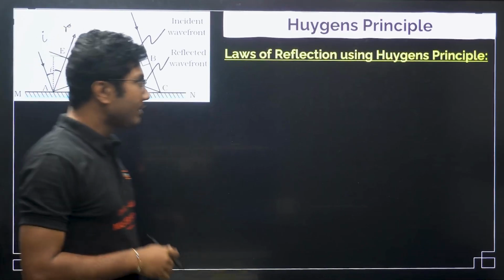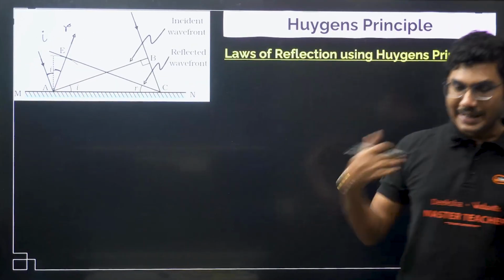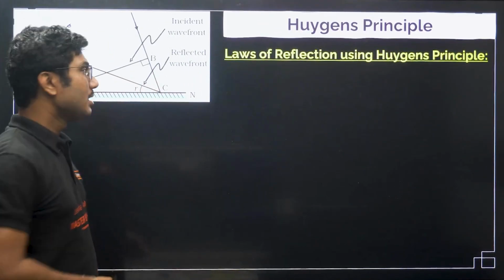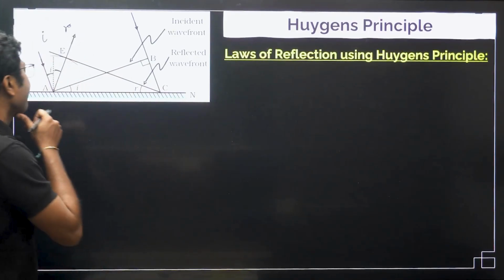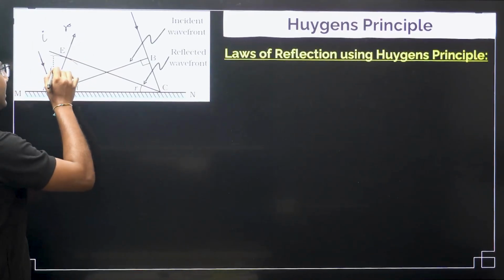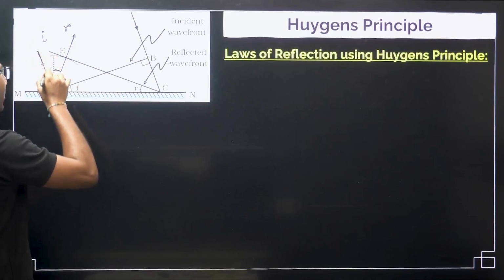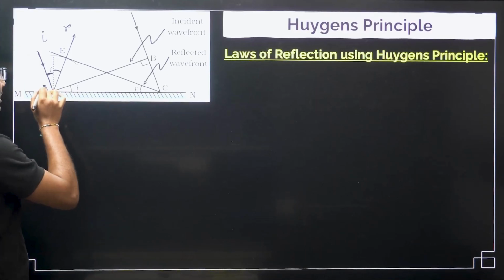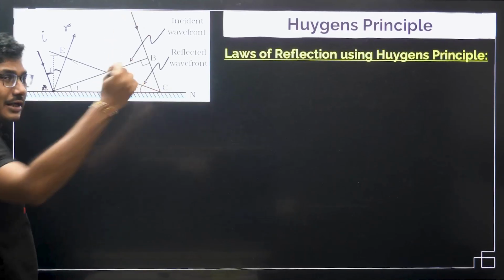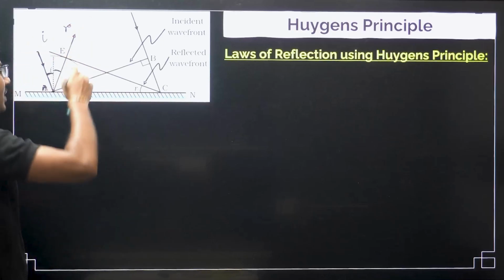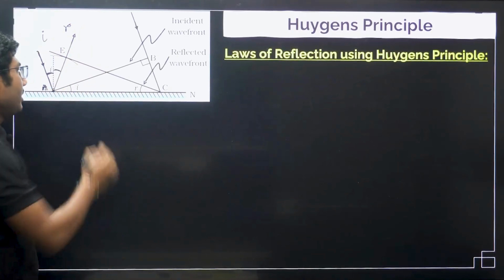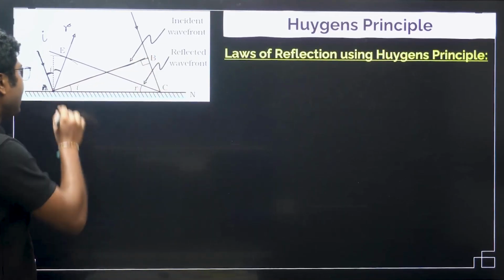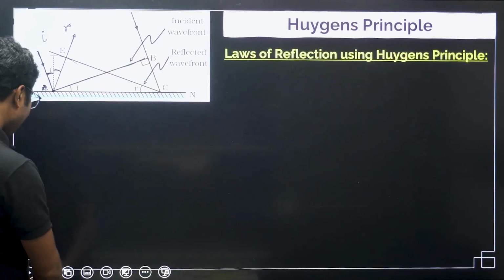What is our target? We will try to prove the laws of reflection, mainly the law which states that the incident angle equals the reflected angle. The second law will automatically be derived. Now this is the angle of incidence, this is the angle of reflection. This light is falling on the mirror at point A. When the light was falling at point A, another ray of light, it is basically a beam, another light which is part of the wavefront, was at the point B. So these two points A and B are in the same phase.